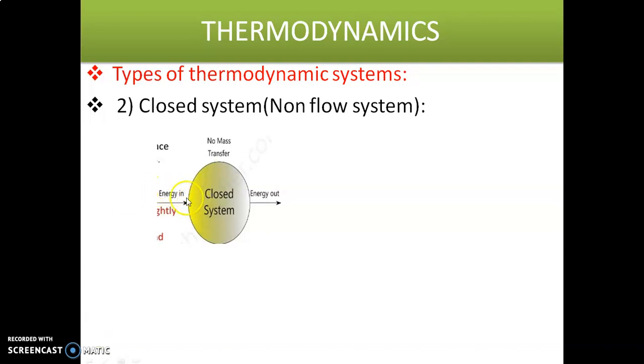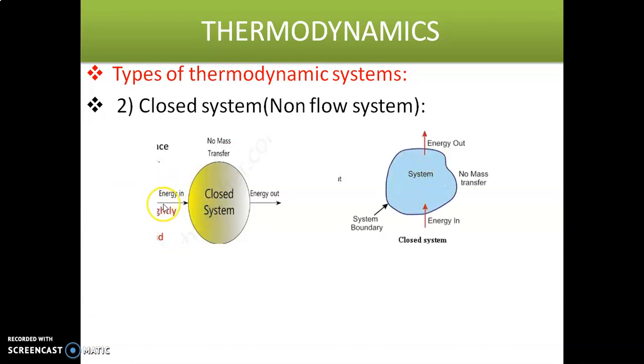So here all of you observe this figure. Energy is entering into the system and energy is leaving the system. No mass is entering, no mass is leaving from this system. So this type of system is called a closed system.